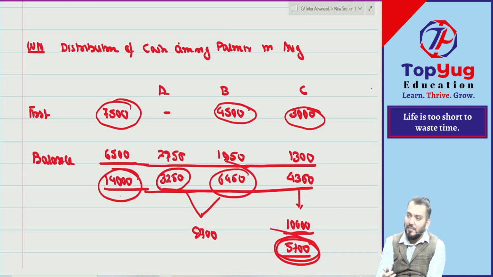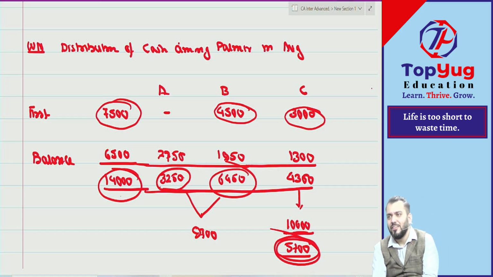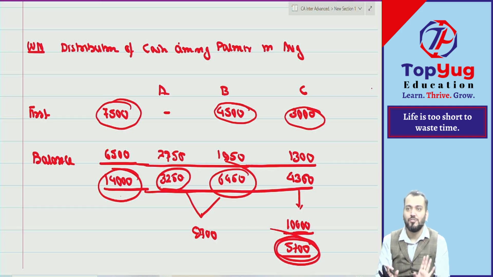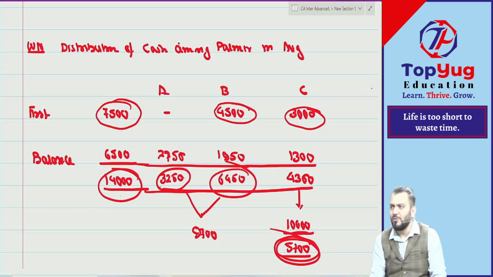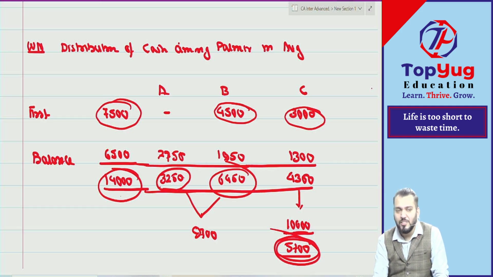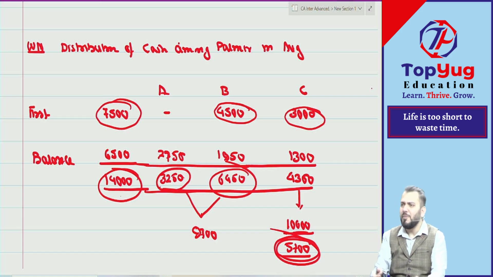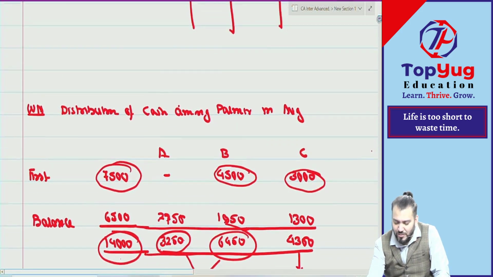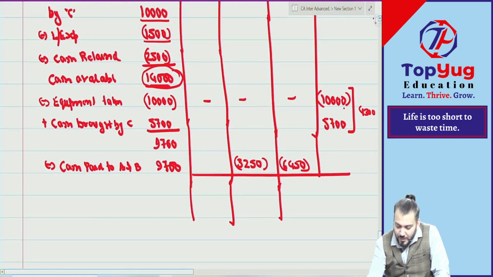Means what I have done in the first question, I have taken a good question. I have not started with a lollipop question. Means I will do two or three questions only of this nature. So I have taken a good question in the first point only, correct? So that I can explain good points only in this question. Are you able to understand? Yes, this was a good point. Because of this point, this question becomes interesting now. If this point was not there, if suppose this asset was sold to other party, then it would have been very easy. Understood now? Correct. So the intention was to take some good question. Got it? Have you understood this?